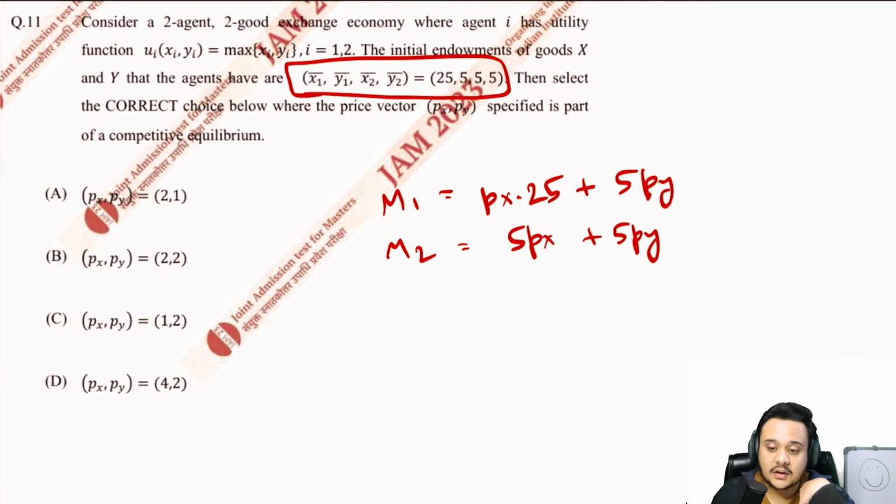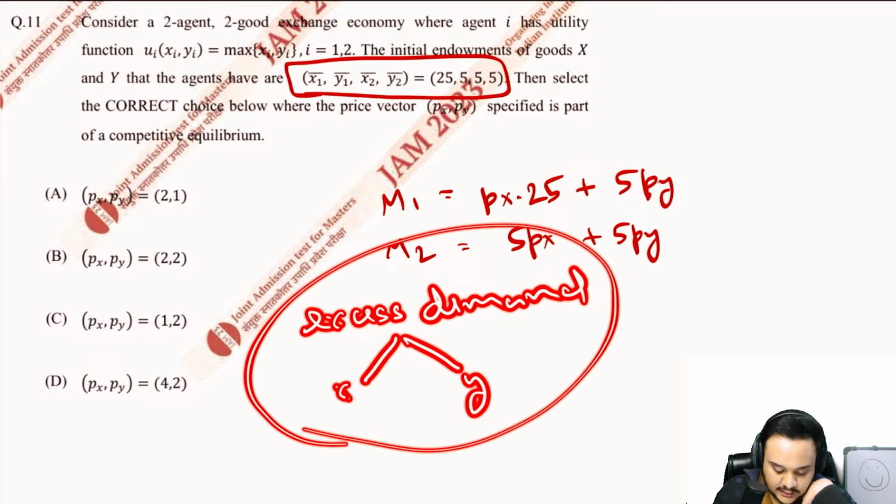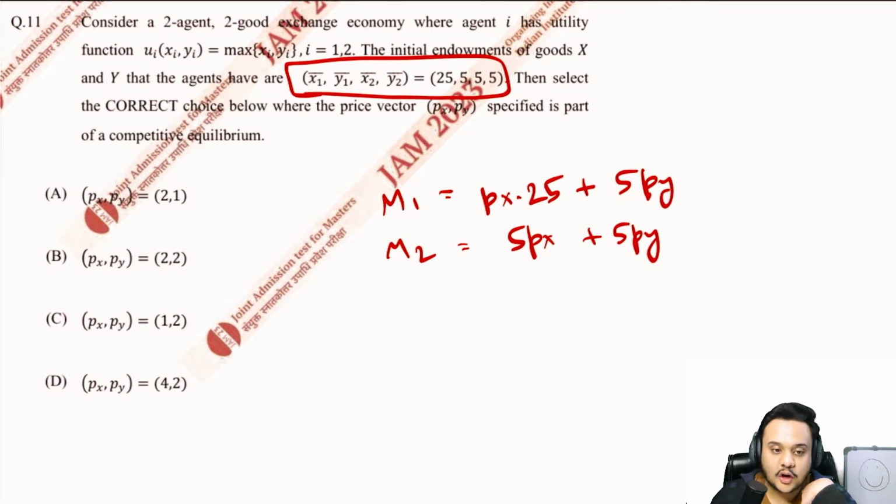But if either of these is the case, there will be excess demand for either x or for y. For the market to truly clear, the prices of both the goods should be equal. So let us see how we can get that.